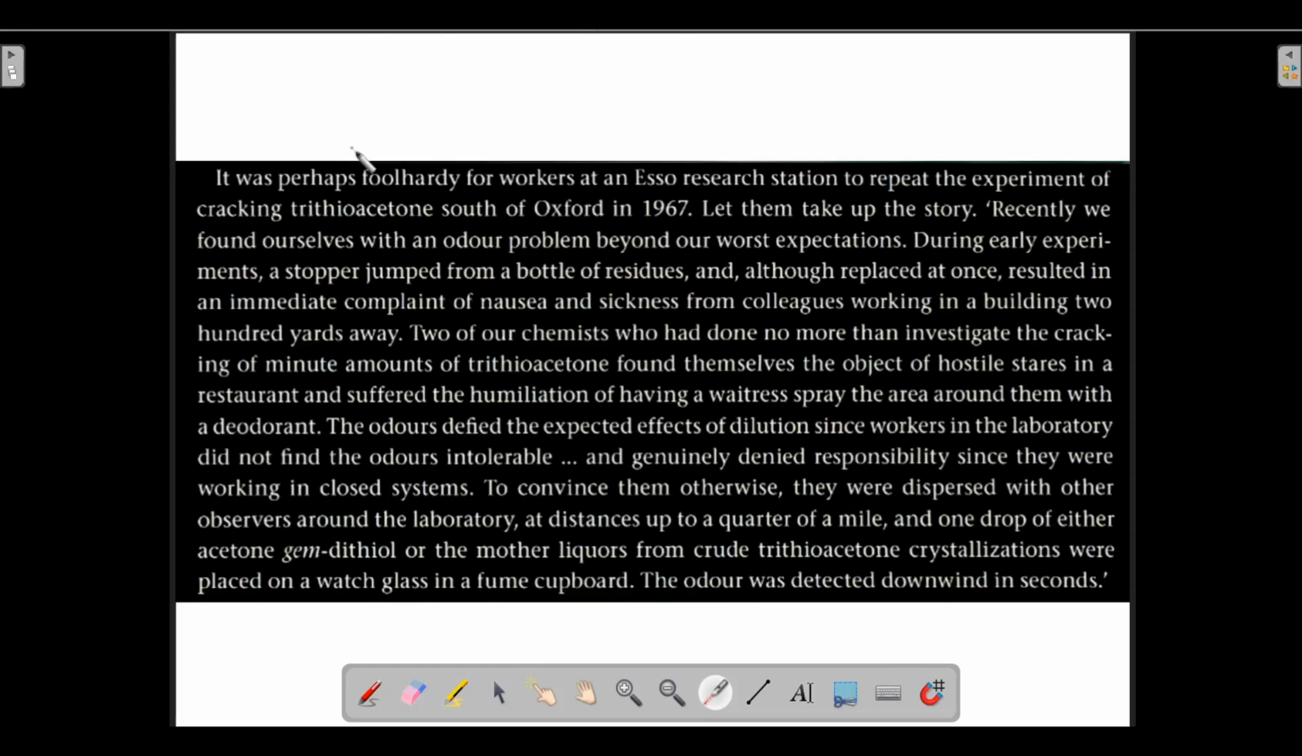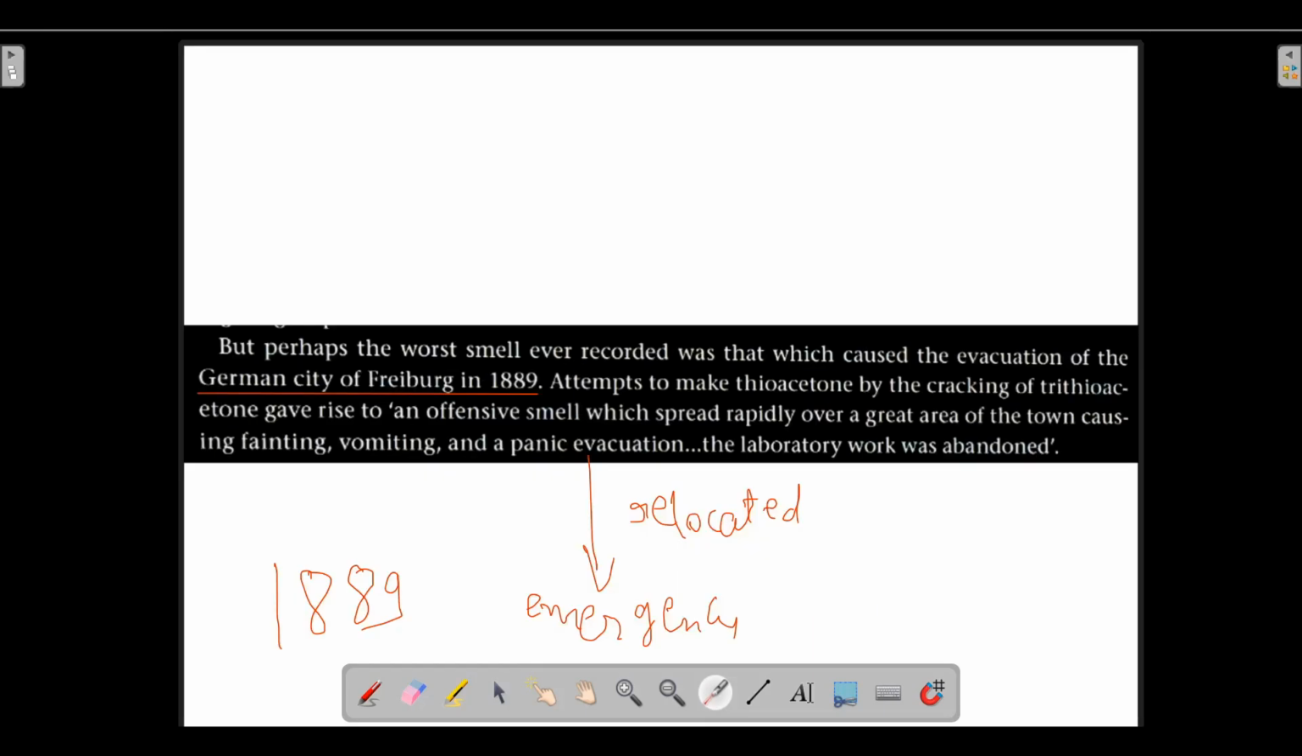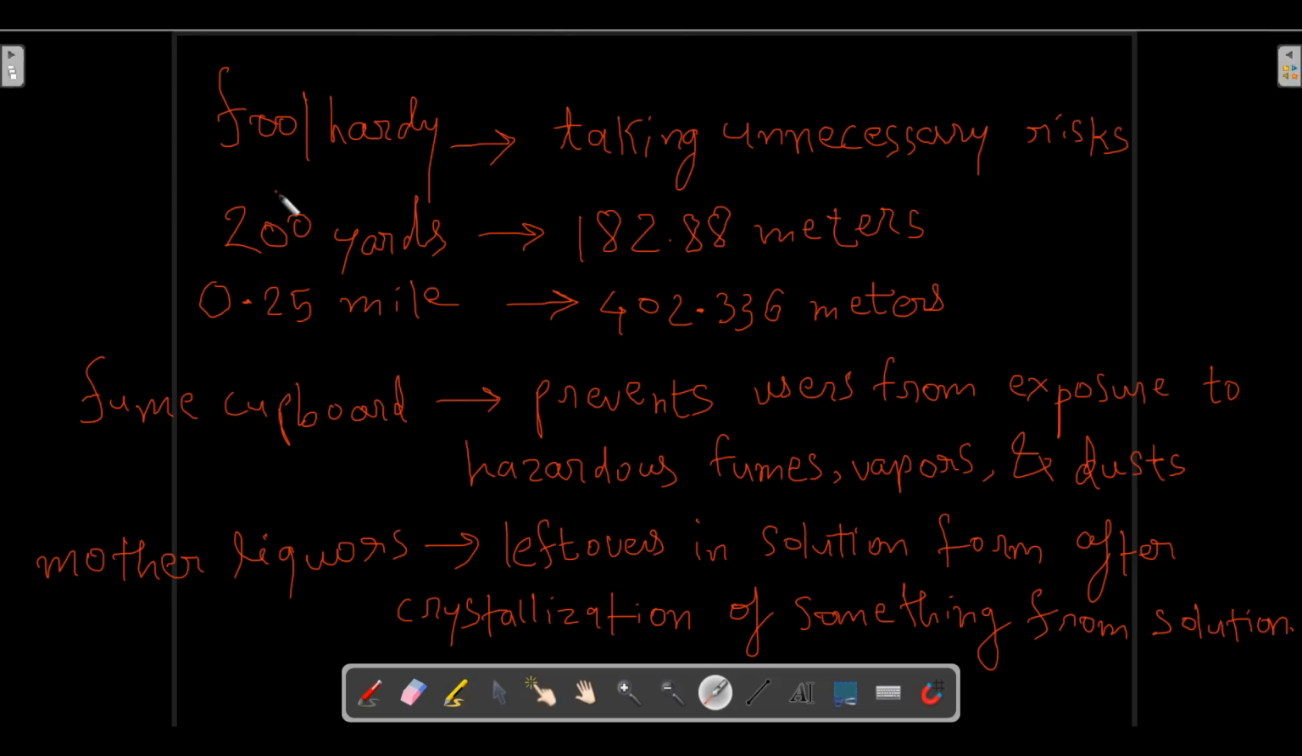Now, it was perhaps foolhardy. Now, what is the meaning of the word foolhardy? Let us see. The meaning of this word foolhardy is a foolish action taking unnecessary risks.